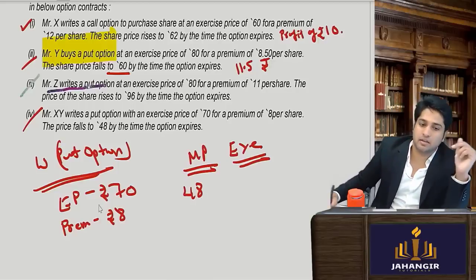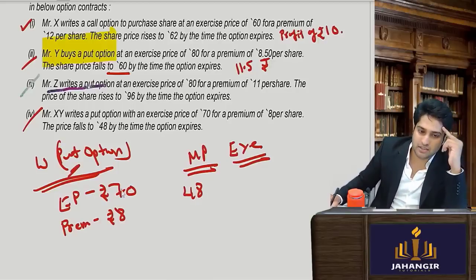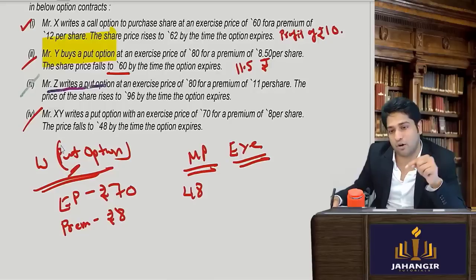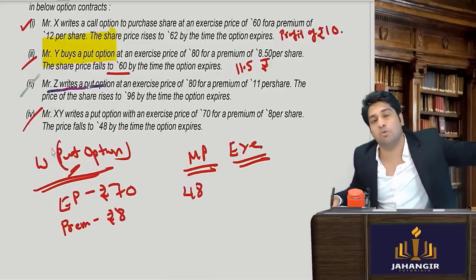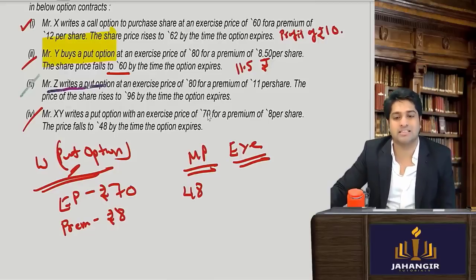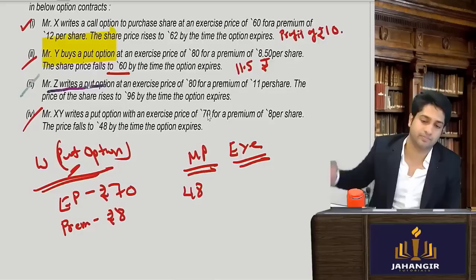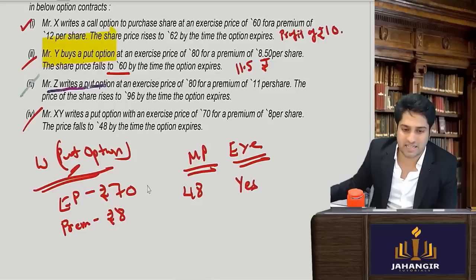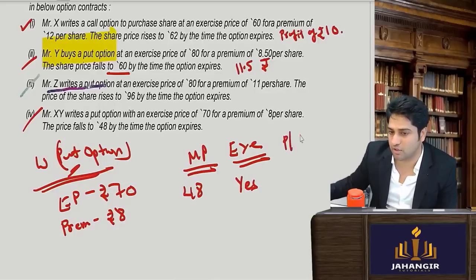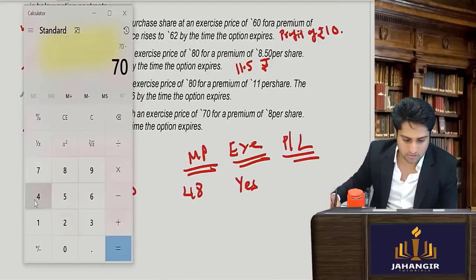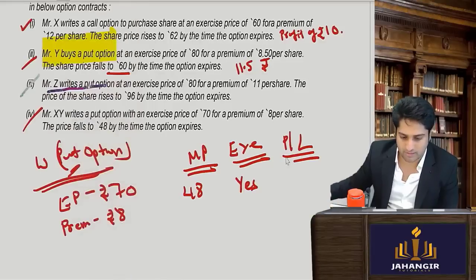40 की चीज है and he has a right to sell it at 70. This is the right to sell. Would you want to sell something worth 40 for 70 rupees? Yes or no? Would you want to sell something which is worth 40 for 70? Answer is yes, you would want to sell it. So if we sell, this difference amount is a gain. So profit and loss is the difference: 70 minus 40, so 30 rupees gain.